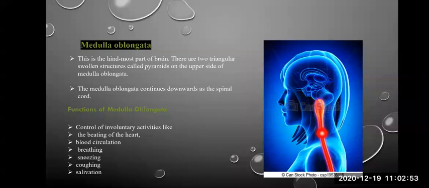Remember, what is medulla oblongata? It is the hindmost part, also known as hindbrain. It is present in the end of the entire brain. It is composed of 2 solid triangular structures which are known as pyramids and a long extension which extends down as the spinal cord. It controls the involuntary activities like breathing, beating of heart, blood circulation, sneezing, coughing and salivation.